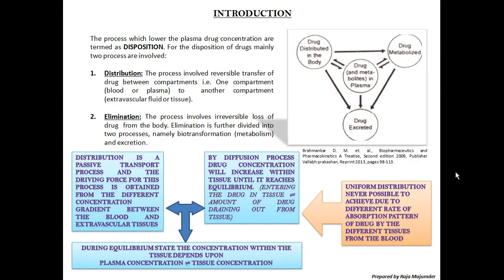In the introduction, first I have to say a few words about the basic concept of distribution. Distribution, as all of you know, is a part of a pharmacokinetic step, where after absorption the distribution will occur. With respect to a drug, before the distribution happens, the drug has to be absorbed first, because the distribution point is considered from the point when the drug becomes available in the systemic circulation. When it reaches the blood, from that point the distribution will start.